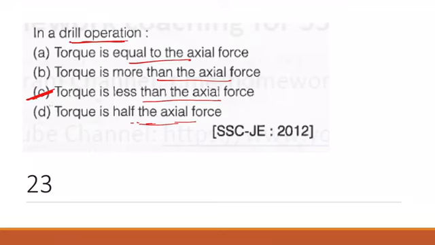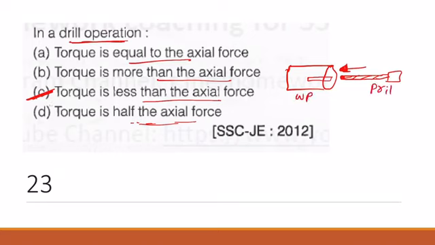So consider like this is the workpiece right here, and you are drilling this workpiece. Now this is the axial force. We have to exert a lot of axial force so that this drill penetrates into this workpiece, and that's why the torque is less than axial force.